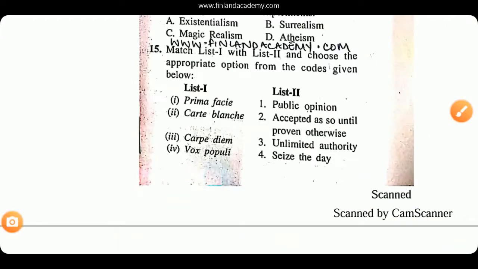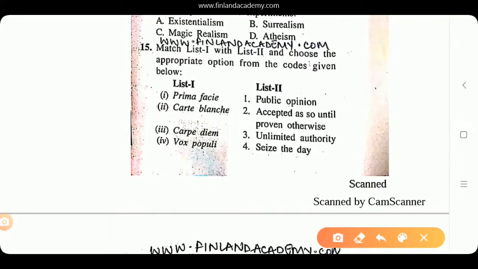Match list 1 with list 2 and choose the appropriate option from the codes given below. So you again have list 1 on one side and list 2 on the other. The first one is prima facie. It's a legal term. If you read a lot of newspapers, or if you read in general also, you'll be able to identify the meanings of these words. So prima facie is a legal term, number 1. So if you know that it's a legal term, you'll be able to identify it, because option number 2 already mentions proven, accepted as so until proven otherwise.